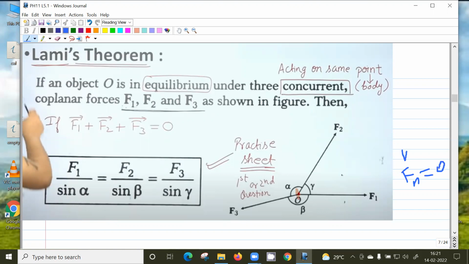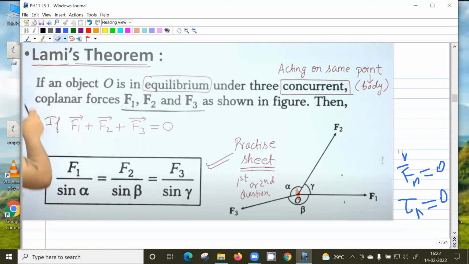And it's a vector. What is another condition for equilibrium? F is force, right?